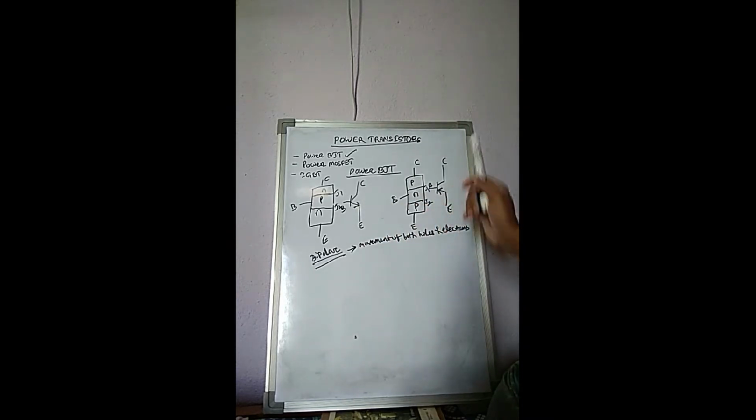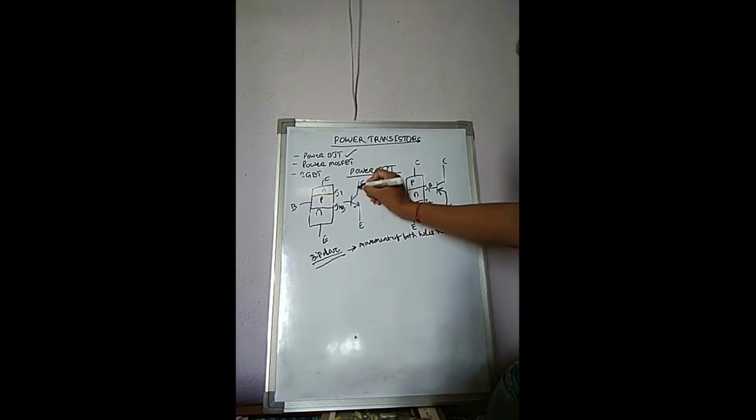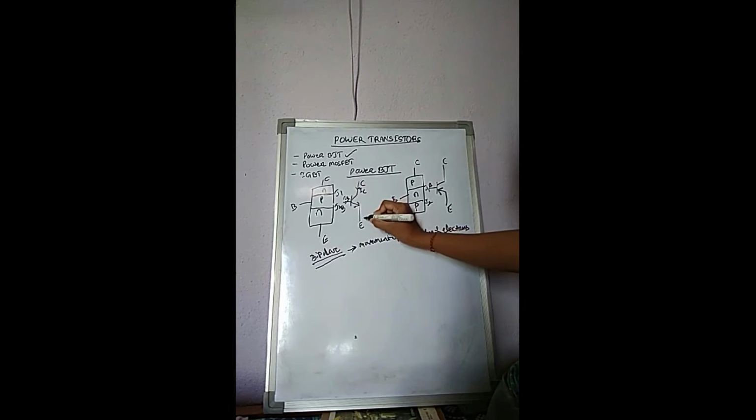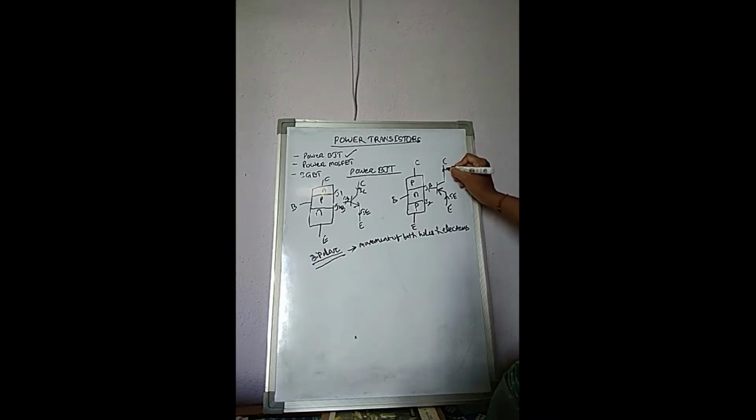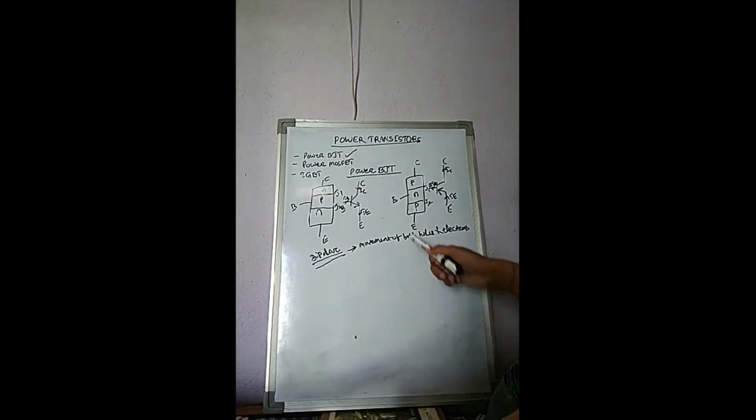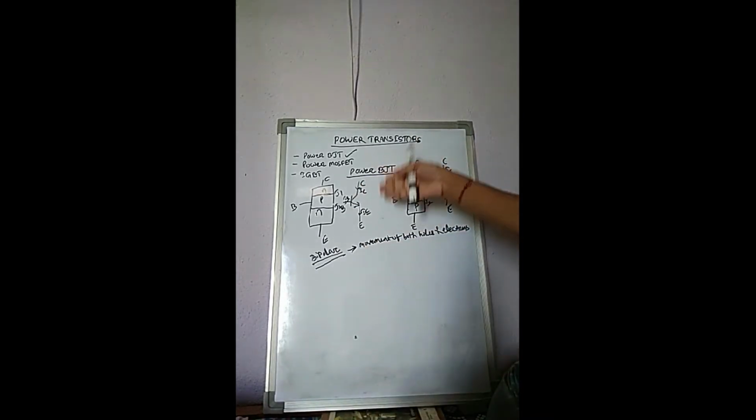This arrow represents emitter current. That means this is IC, this is IB, and this is IE. And here, this is the direction of emitter current: this is IE, this is IC, this is IB. Got it? Clearly understood about the layer diagram and symbolic representation of the power BJT.